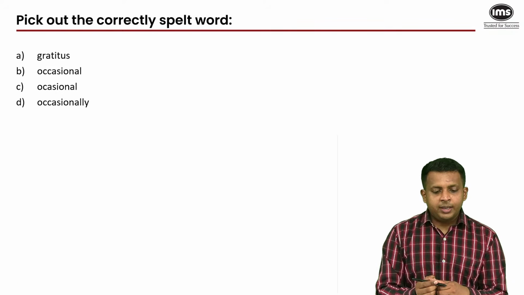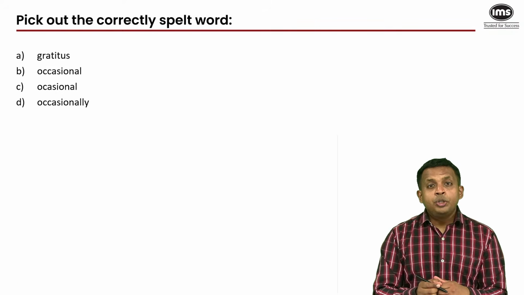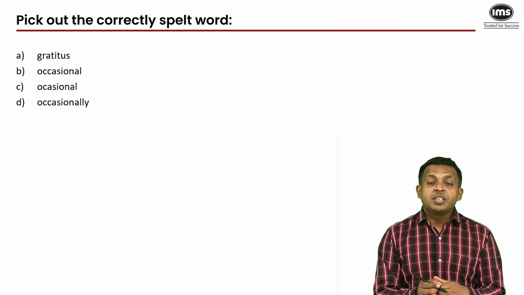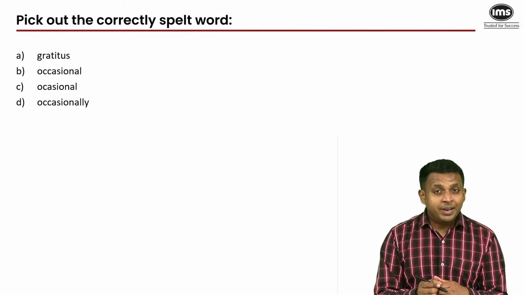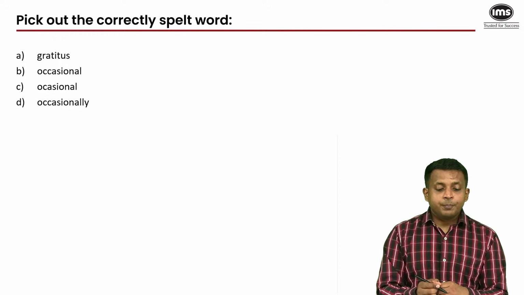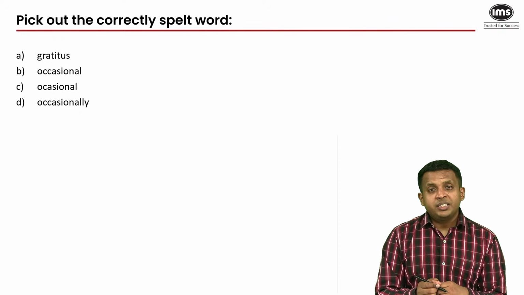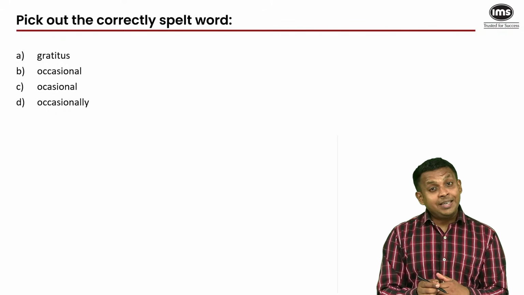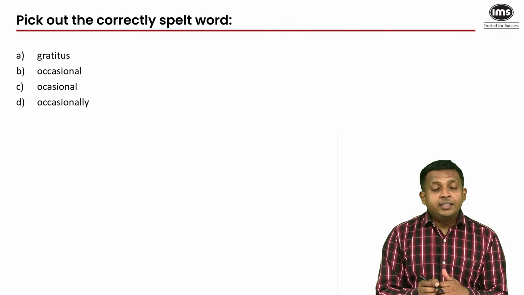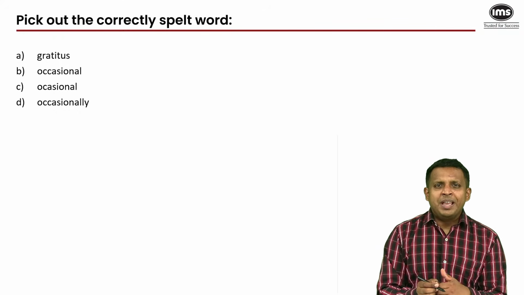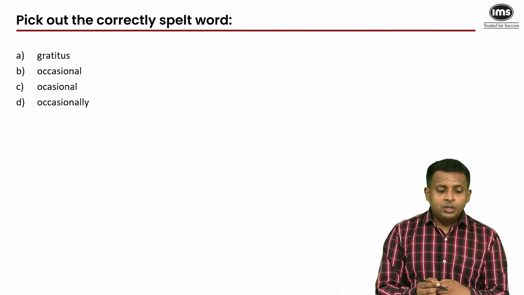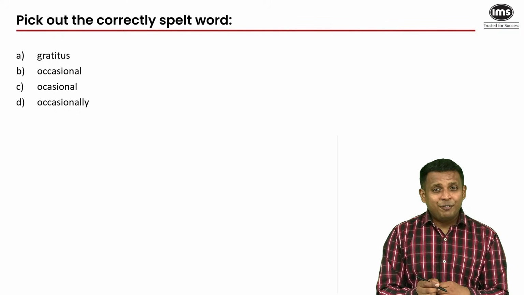Pick out the correctly spelt word. Now, in your vocabulary builder, there is a chapter on words that are frequently misspelt. And so when they ask you to pick out the correctly spelt word, or when they ask you to identify a word that has been spelled incorrectly, it's unlikely that you'll come across very difficult words that you're not familiar with. They would be everyday words that you would have encountered a lot across the years. So do not expect difficult words when it's an incorrect spelling question type.